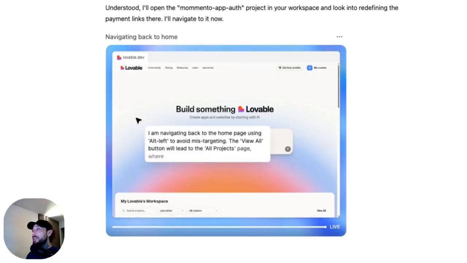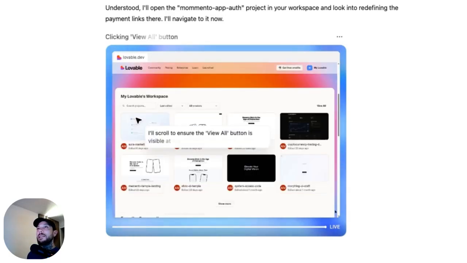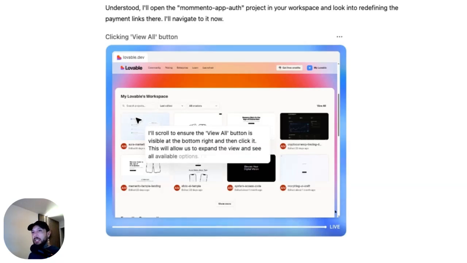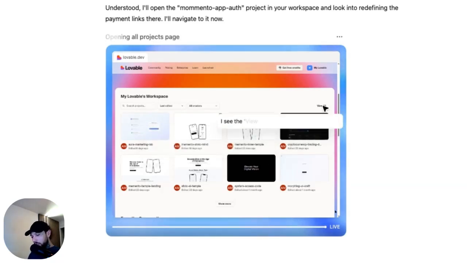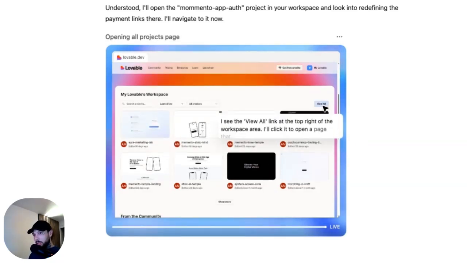This is wild. I don't think it's going to do it. Okay, I think that's it. I think I've showcased enough for you to get.